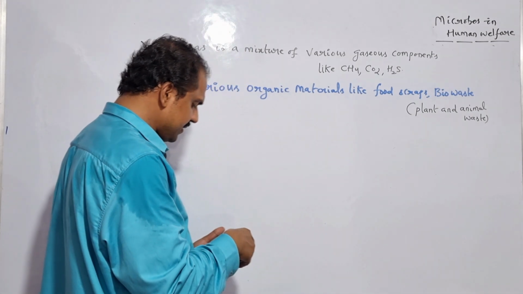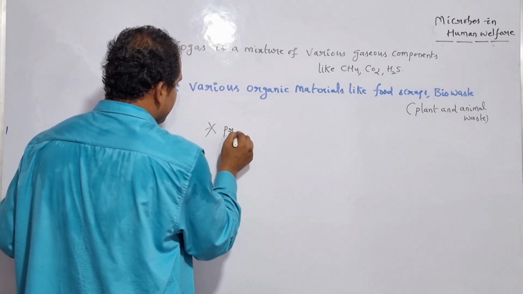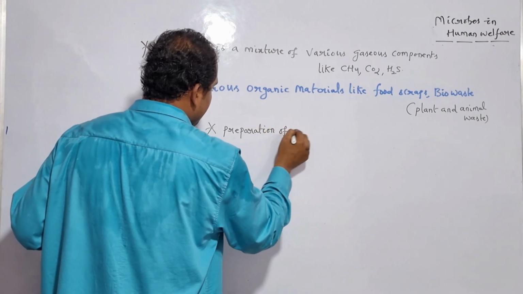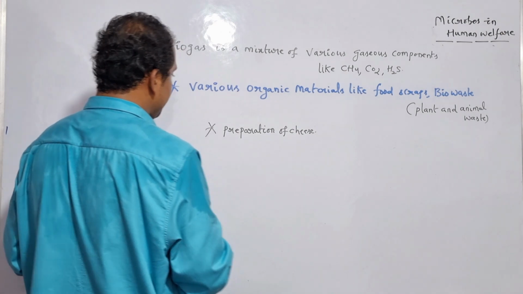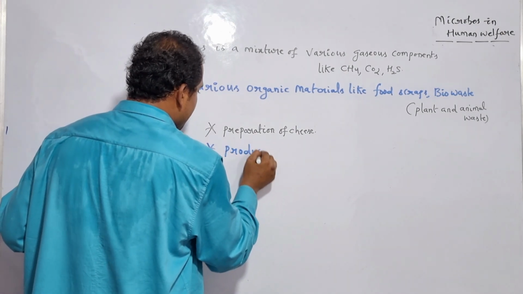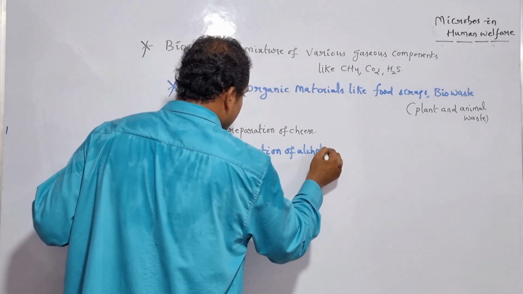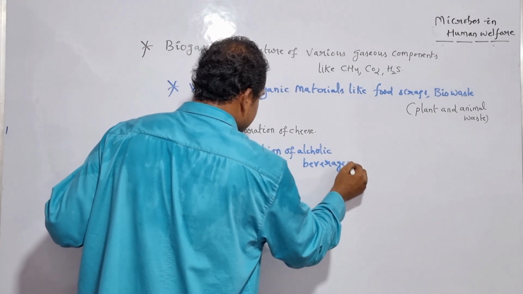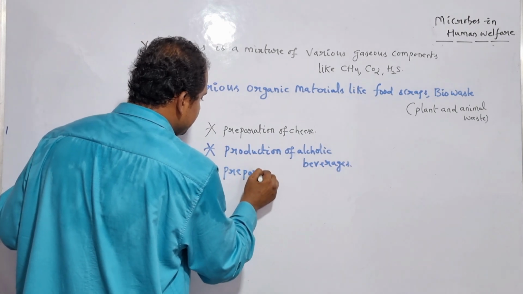If we consider the preparation of cheese, the production of specific alcoholic beverages, and in the same way the preparation of specific food items like idli and as well as dosa.